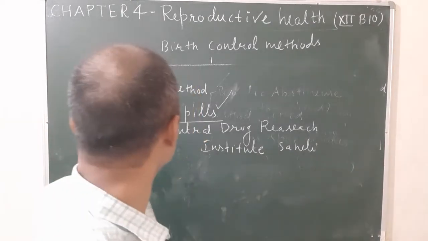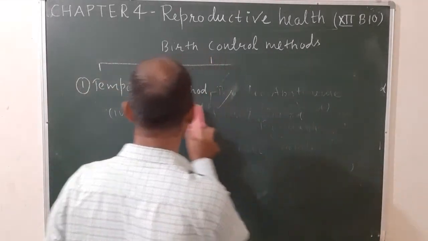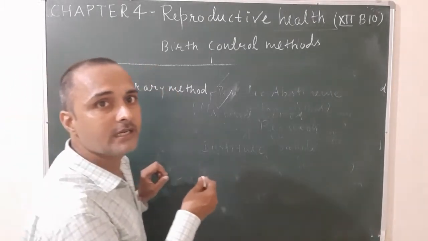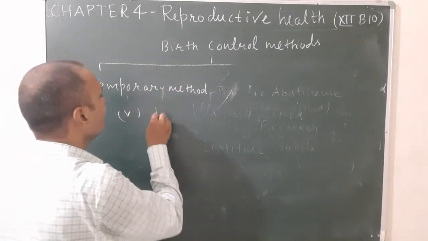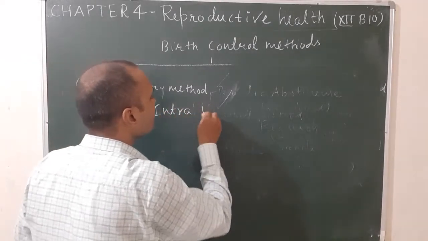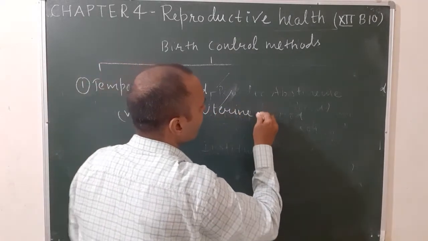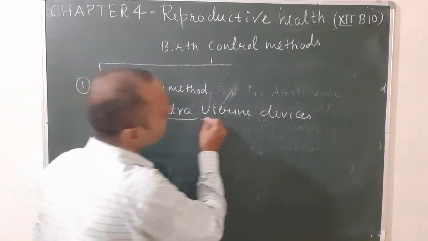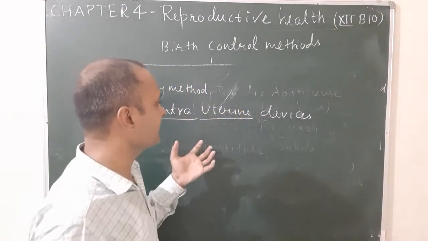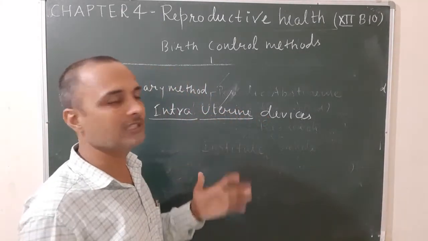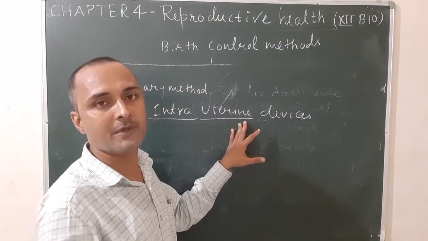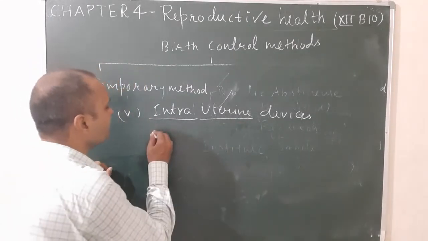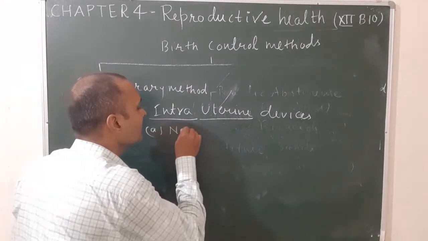Okay, let us see the fifth one. That is known as IUDs. IUD stands for intrauterine devices. Why is the name intrauterine? Intra means within, uterine means uterus. That means in this method, various devices are used inside the uterus of the female to prevent fertilization and implantation. It is of 3 types. First one is known as non-medicated.